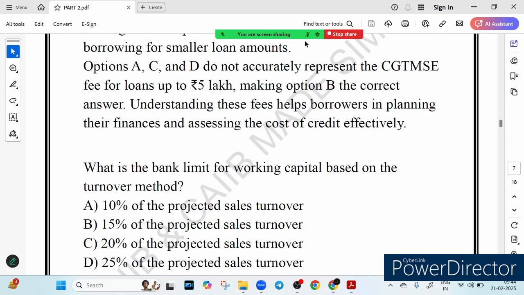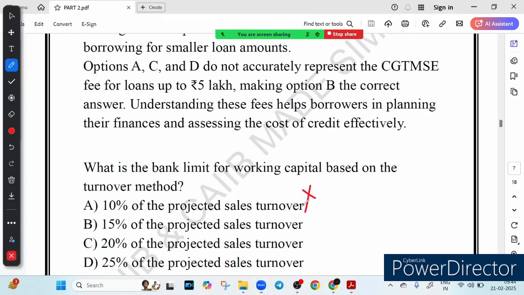This is incorrect. This 10% limit is too low, right? ये बहुत कम है. Right, business need more liquidity to manage their daily operation. 15% is also low, right? Correct answer is 20%. 20% of the projected sales turnover. What does this mean? That means bank calculate working capital limit as 20% of the projected sales turnover. This ensure that business have enough cash flow to manage raw material purchase, salary paying and handling operating expense.